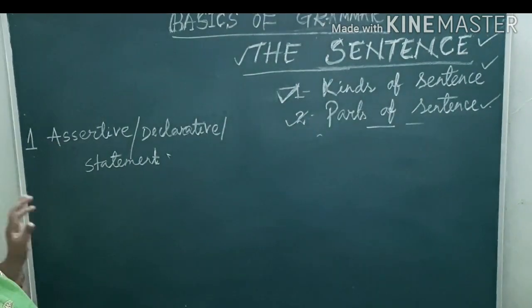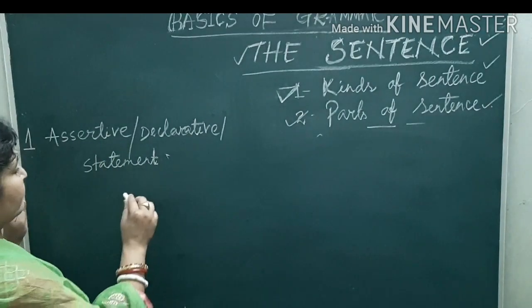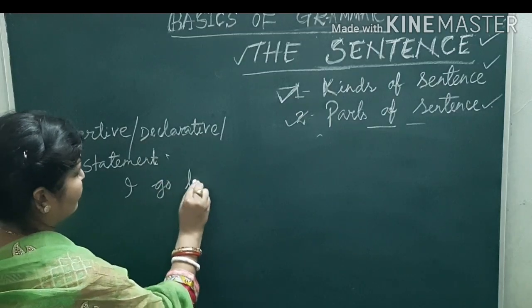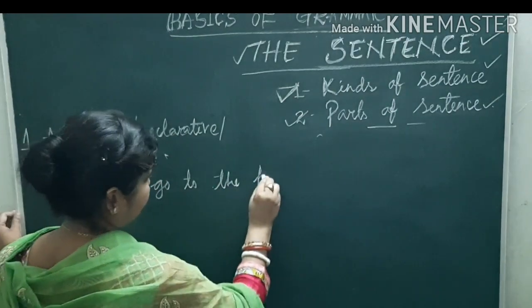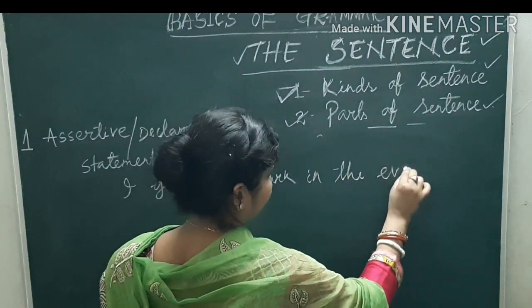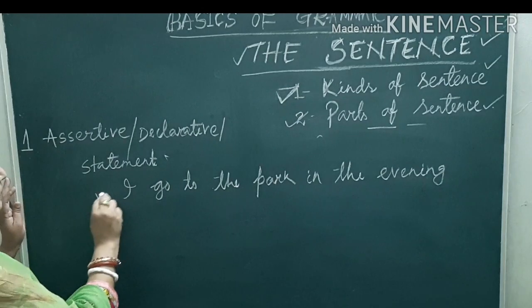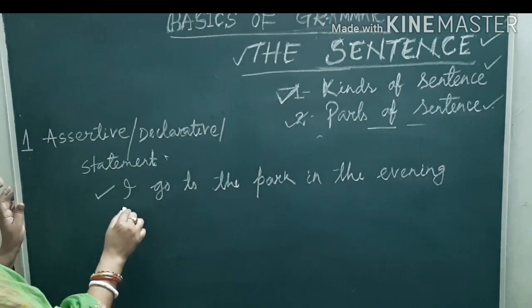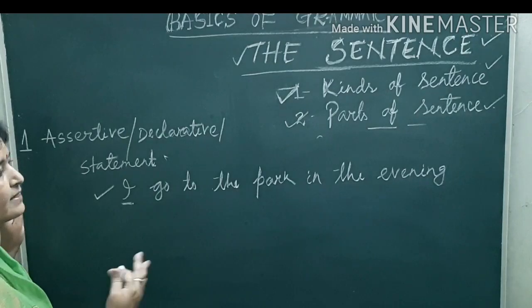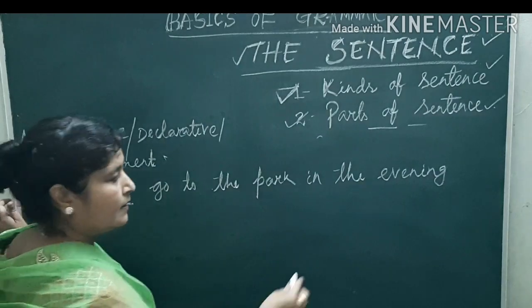Assertive sentences or declarative sentences, also known as statements. These kinds of sentences state something. What? I go to the park in the evening. So this is an example of an assertive sentence. Here I am giving a statement, or I am declaring something. What? That I go to the park in the evening.